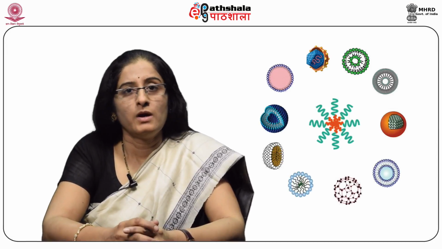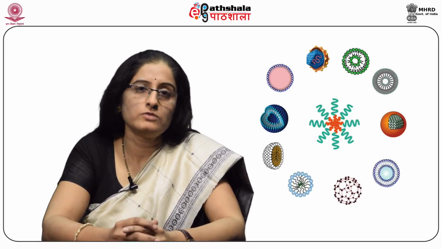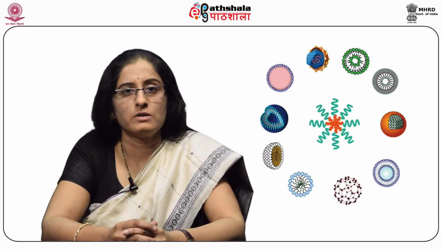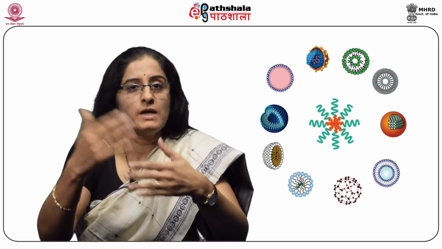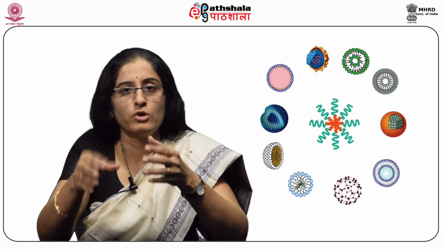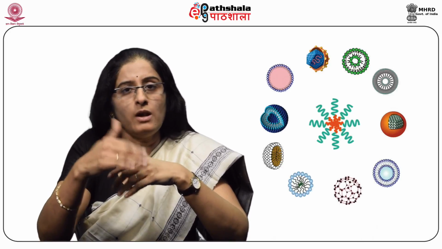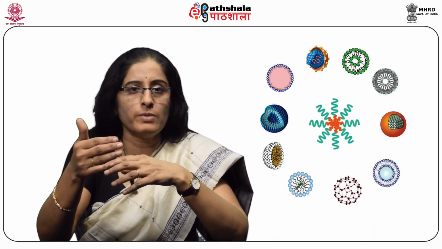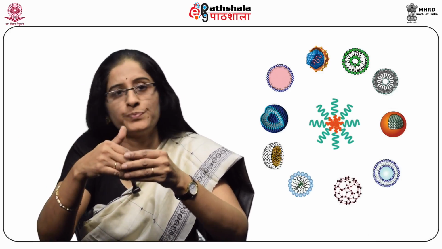Let us see how we are going to select oil or aqueous phase in oil in water or water in oil emulsion. Let us take first oil in water emulsion. First, place an excessive amount of API, that is a drug or the pharmaceutically active moiety, in the vial containing fixed quantity, that is 1 ml or 2 ml of each oil sample or aqueous phase, depending on what type of the emulsions we are preparing.